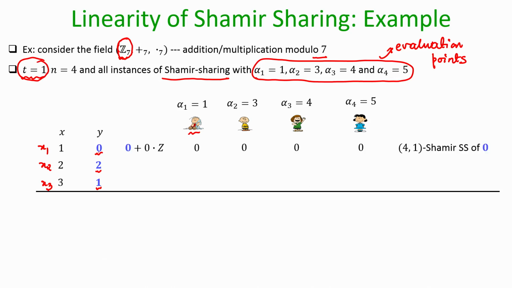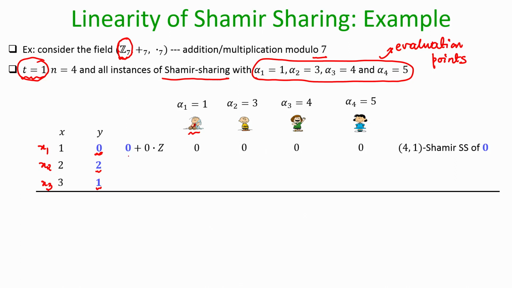So, imagine that the value 0 is shared through the straight line 0 plus 0 z, that is a straight line equation. It is fine that the coefficient of z is 0, but overall this can be interpreted as a straight line.